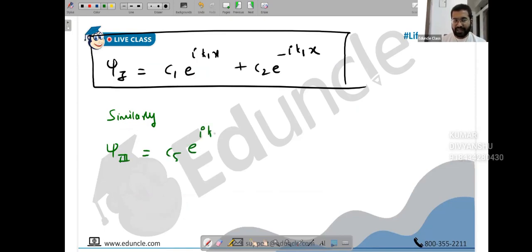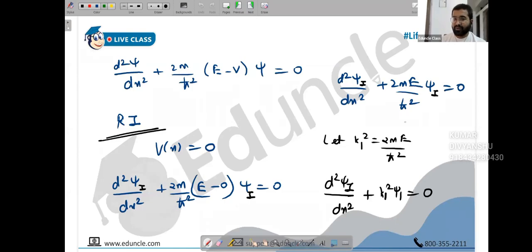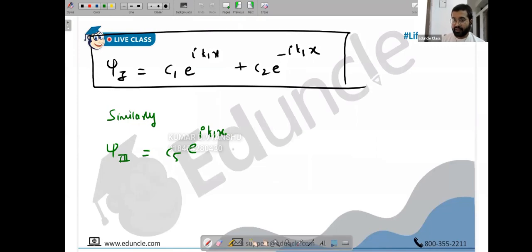So C5 e raised to i k1x. K1 will also be the same now. Why will K1 be the same? Because it will still be 2m upon h square, because V is still 0. So K1 will also be the same at K3. You cannot write K3 because K1 and K3 will be the same actually. So C5 e raised to i k1x plus C6 e raised to minus i k1x. This is psi 3, people.